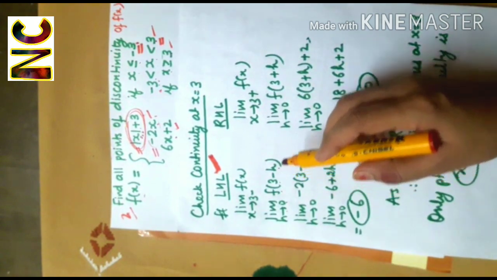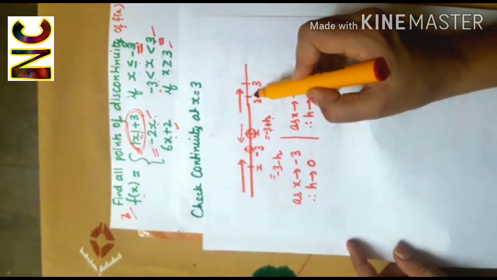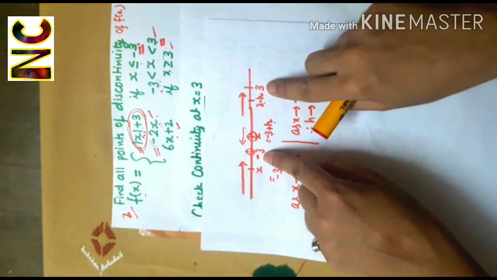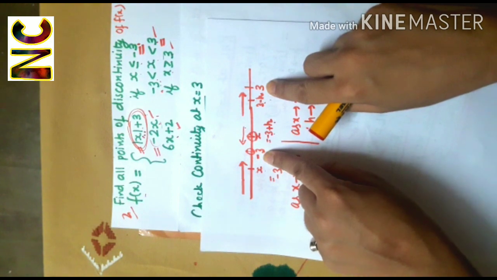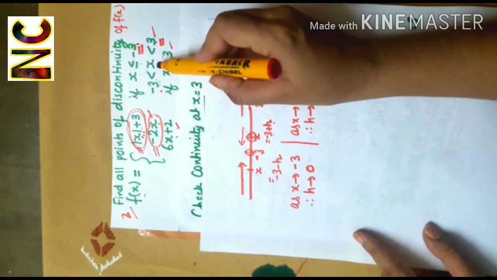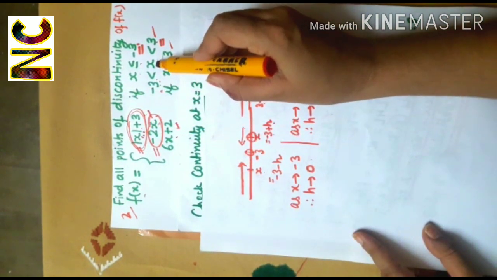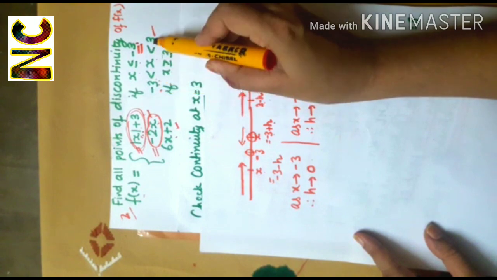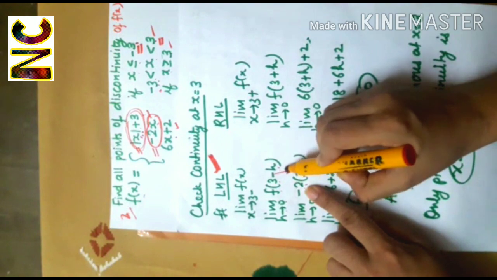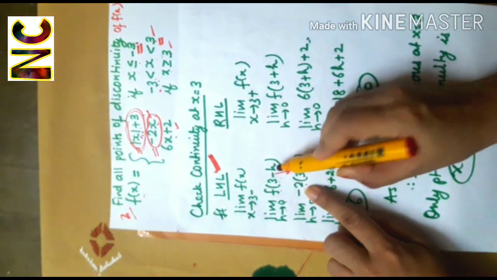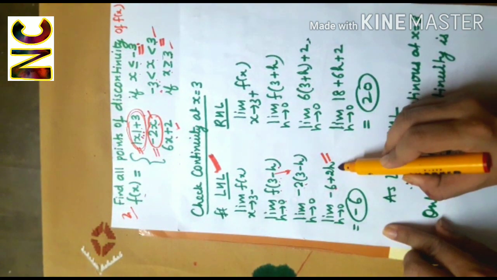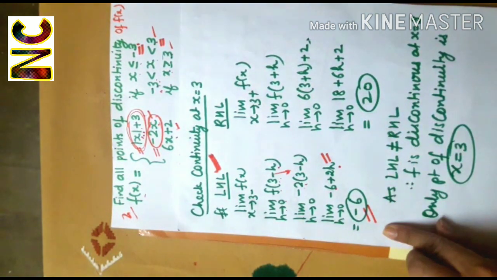Now look here. 3 minus h is smaller than 3. So definitely it will lie between minus 3 and 3. So function will follow this definition because our input x, which is 3 minus h, is lying between minus 3 and 3. So I'll get minus 2, and role of x is given to 3 minus h. So it is minus 6 plus 2h. Apply the limit, h tends to 0, I'll get minus 6.